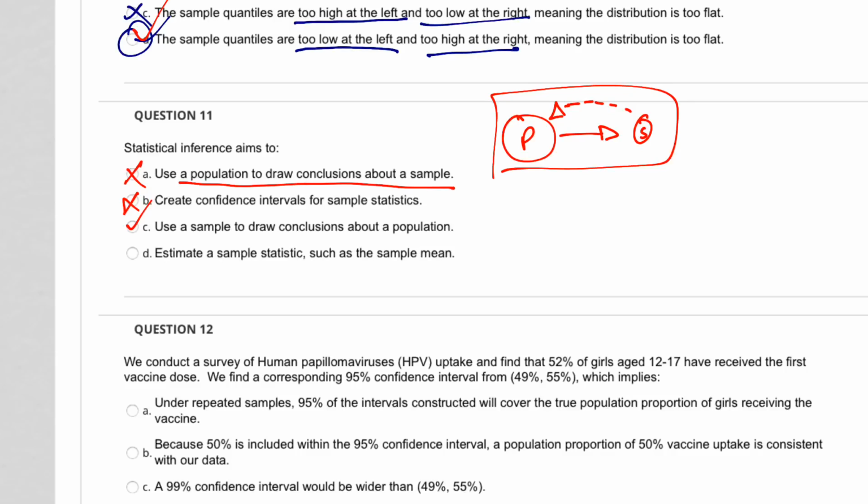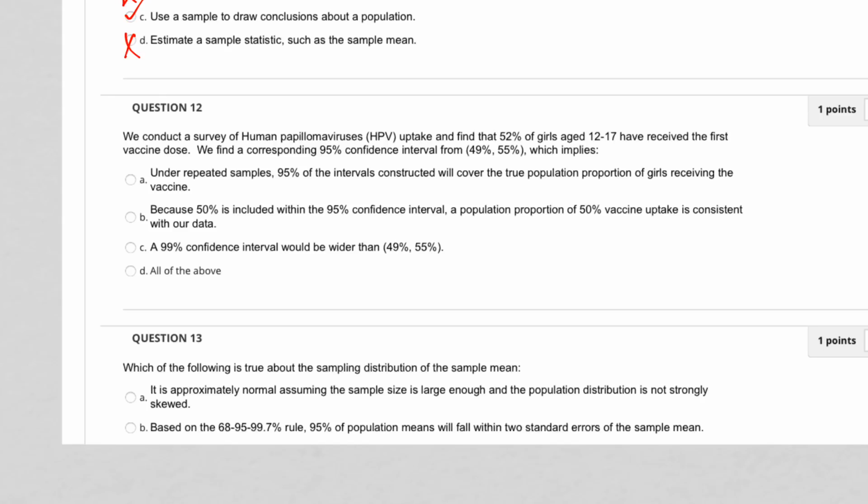Estimate a sample statistic such as a sample mean. Again, that's part of the process, not part of the aim. There you go. Pretty quick, right? We conduct a survey of HPV uptake and find that 52% of girls aged 12 to 17 have received the first vaccine dose. We find a corresponding 95% confidence interval from 49 to 55, which implies...